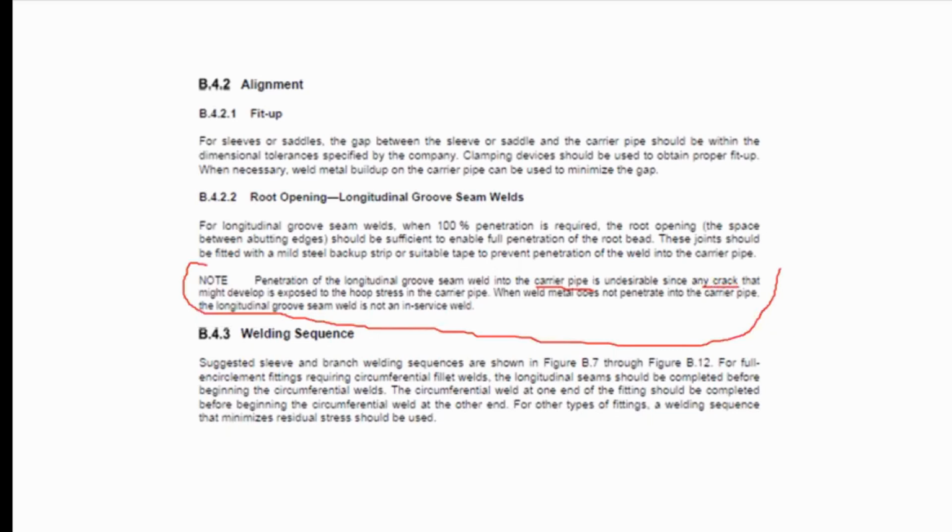So this is the reason why penetration in the groove seam weld is not allowed for the carrier pipe without a backing strip, as also stated here. So this joint should be fitted with a mild steel backup strip or suitable tape to prevent penetration of the weld into the carrier pipe. So the answer here is letter C, cracking.